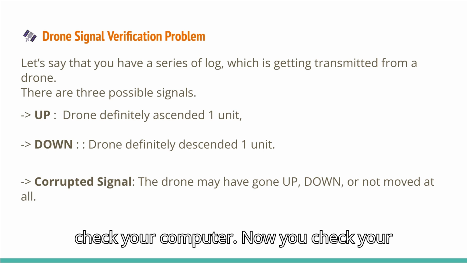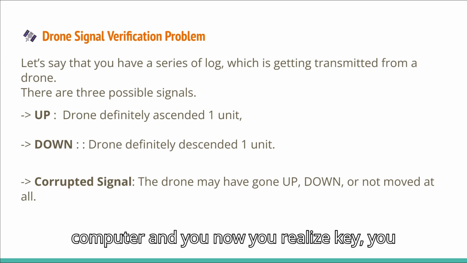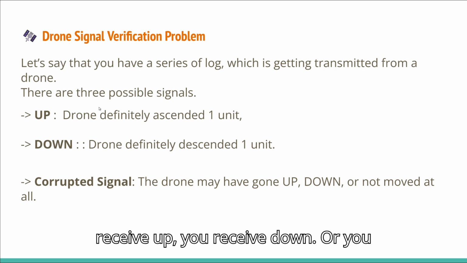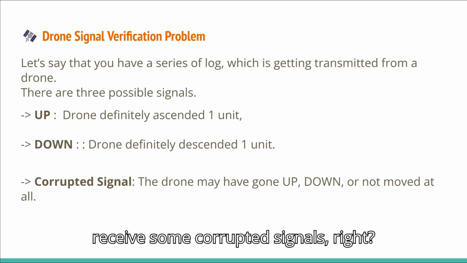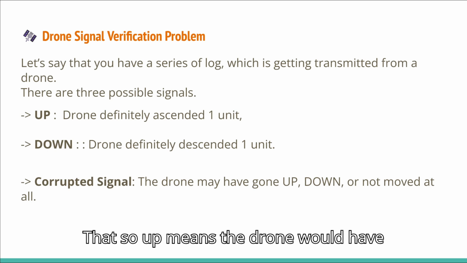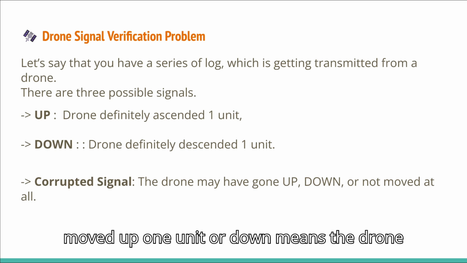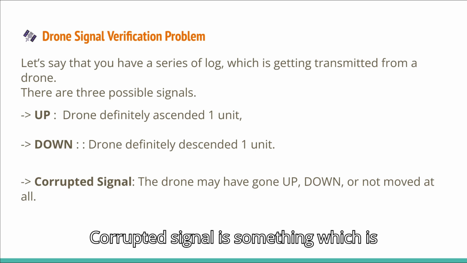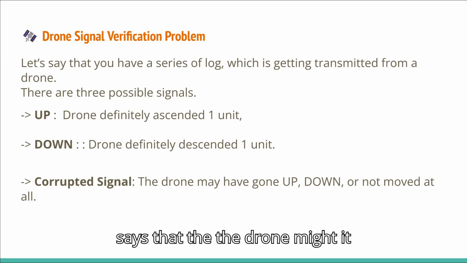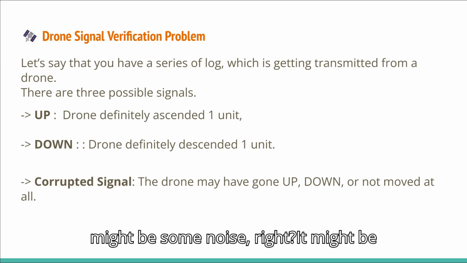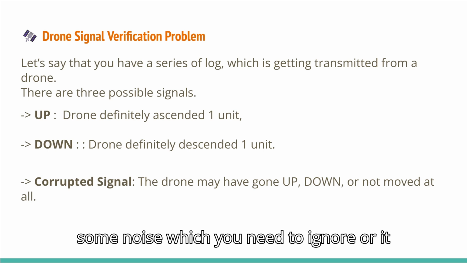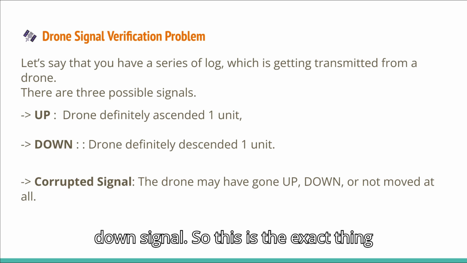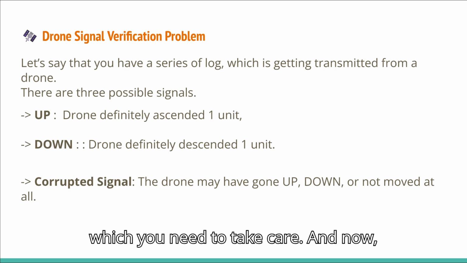Now you checked your computer, and you realize that you received three kinds of signals, right? You received up, you received down, or you received some corrupted signals. Up means that the drone would have moved up 1 unit, and down means that the drone would have descended 1 unit. Corrupted signals are very tricky. A corrupted signal might be some noise which you need to ignore, or it might be an up signal, or it might be a down signal. This is the exact thing which you need to take care of.